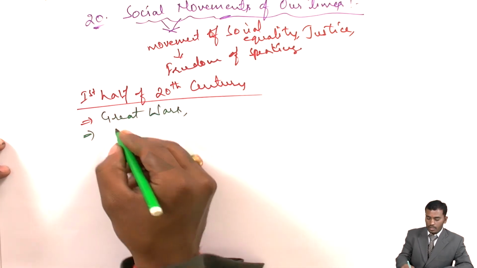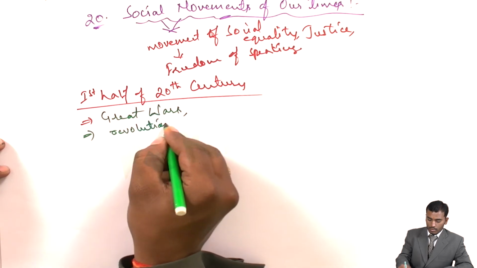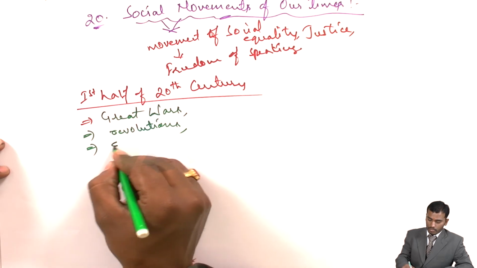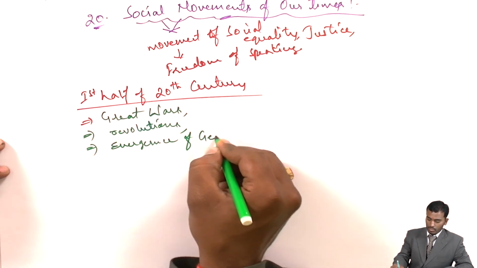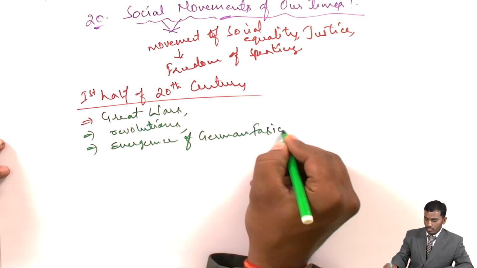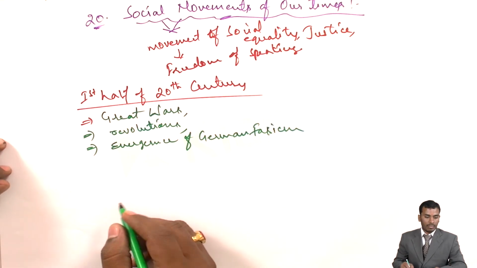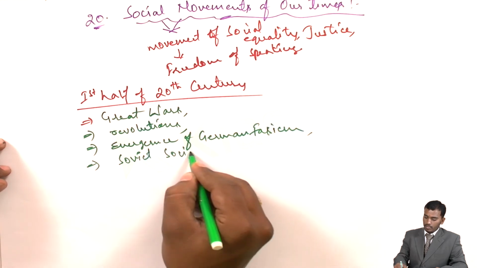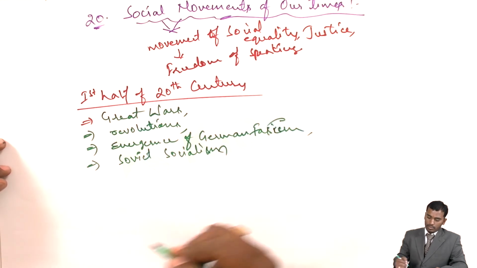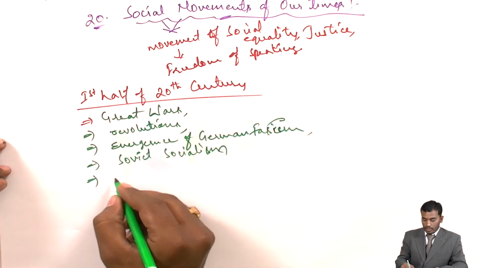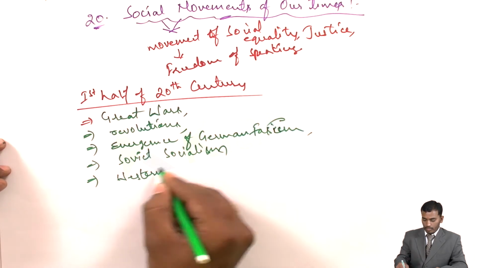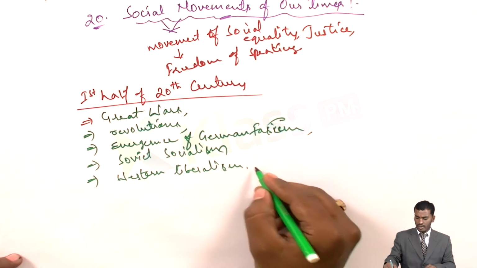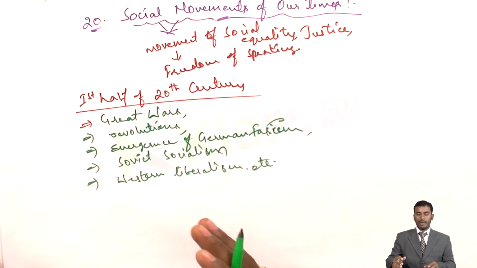The next thing is revolutions, and next is the emergence of German fascism, then Soviet socialism, like Western liberalization. Like this, many things have happened. If we go on writing, it will be a big list.